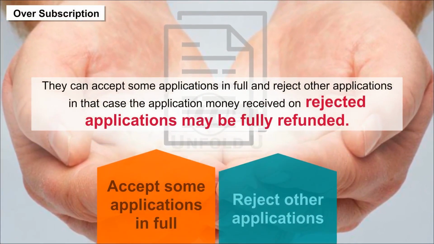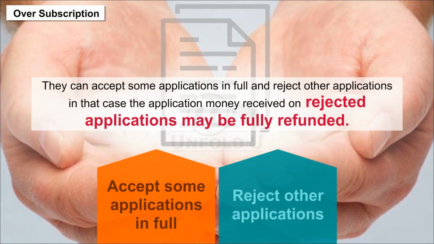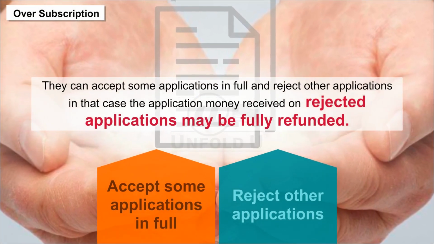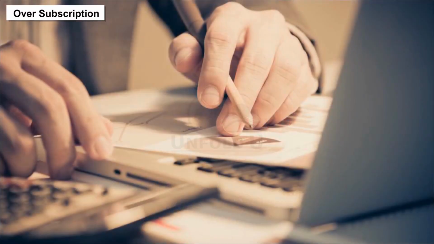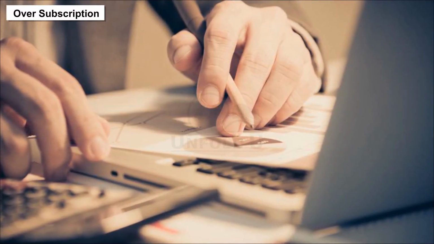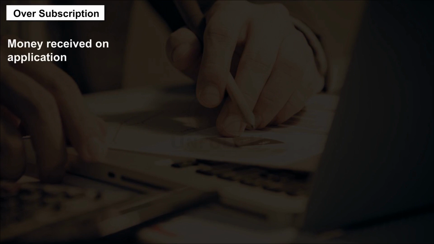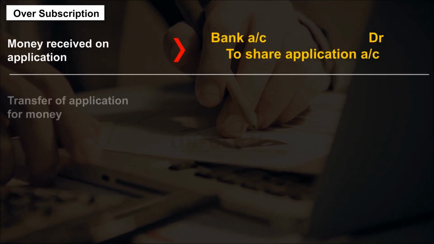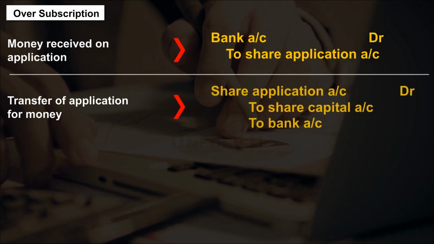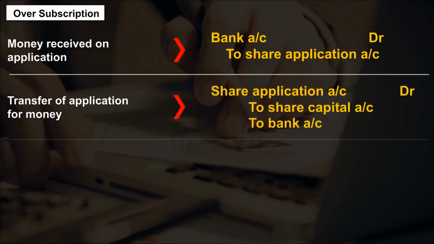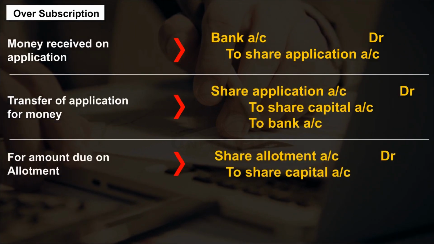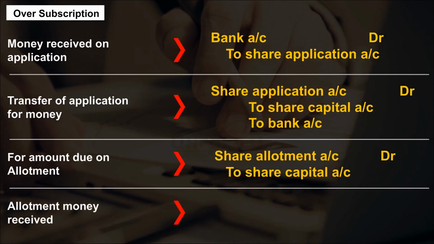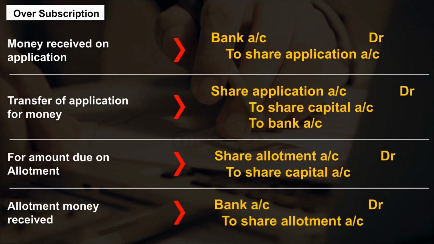and reject other applications. In that case, the application money received on rejected applications may be fully refunded. The journal entries will be done as follows. 1. Money received on application. 2. Transfer of application money. 3. For amount due on allotment. 4. Allotment money received.